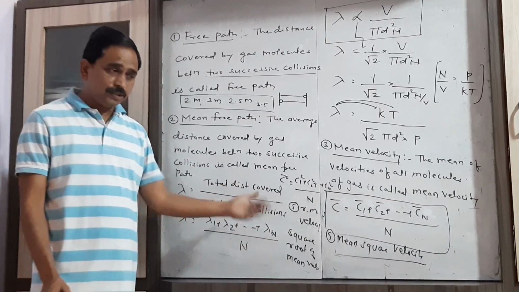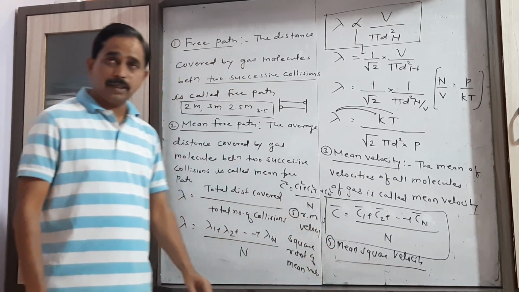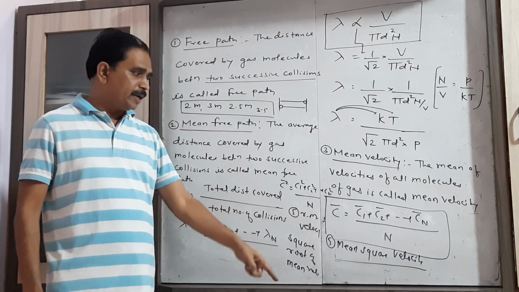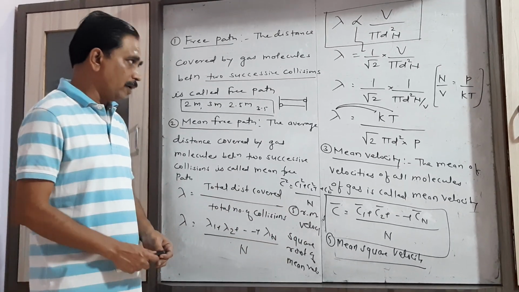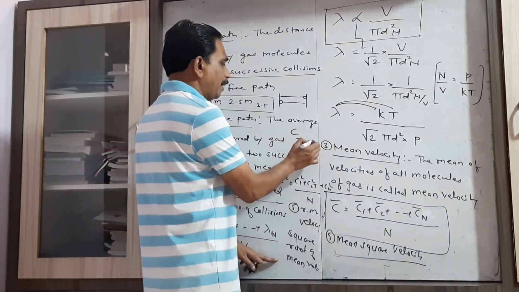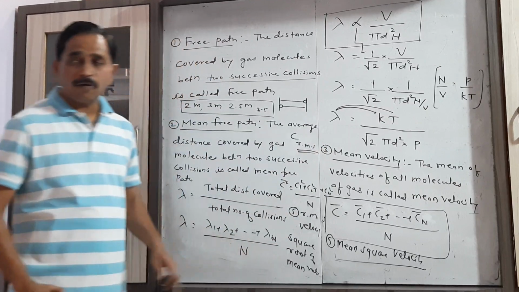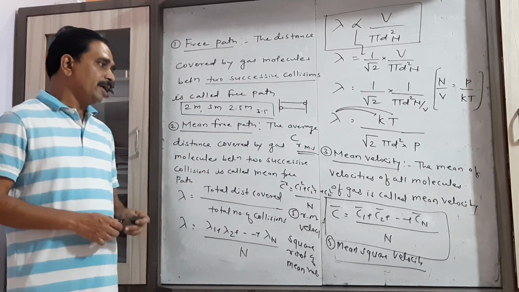And what is the root mean square velocity? The square root of the mean square velocity is called the root mean square velocity, and it is represented as C RMS. R for root, M for mean, and S for square.